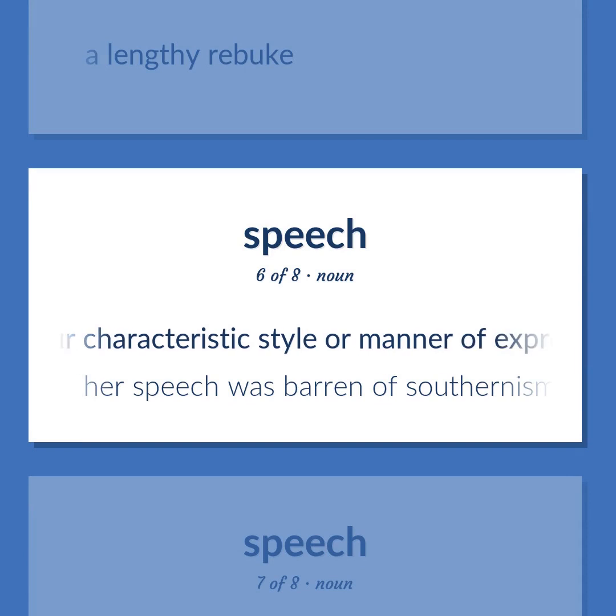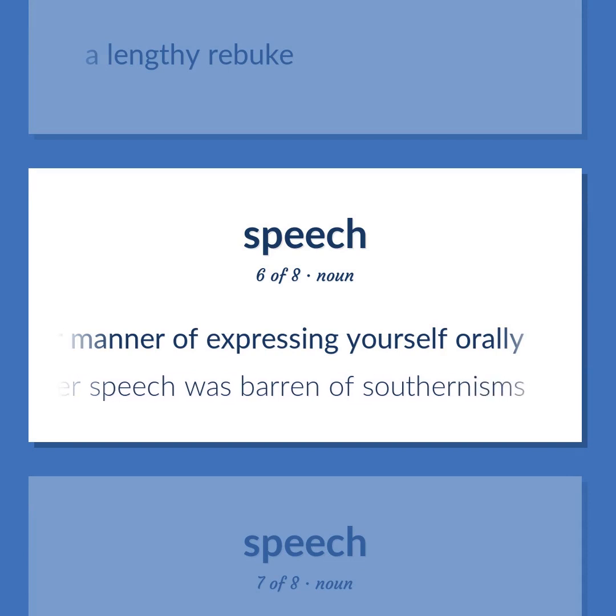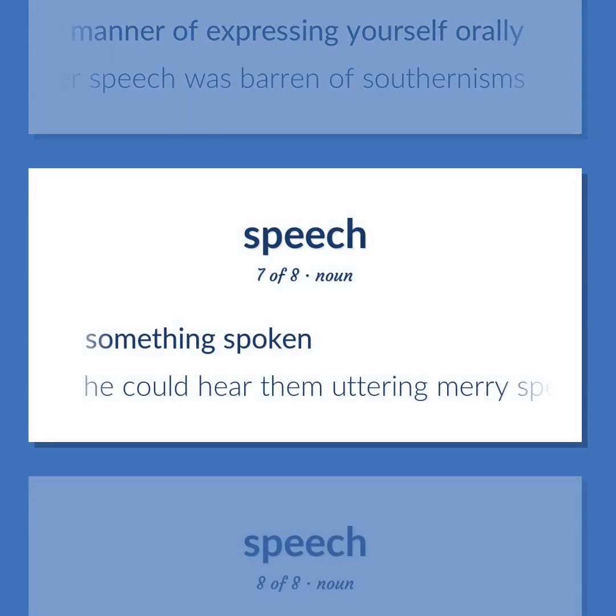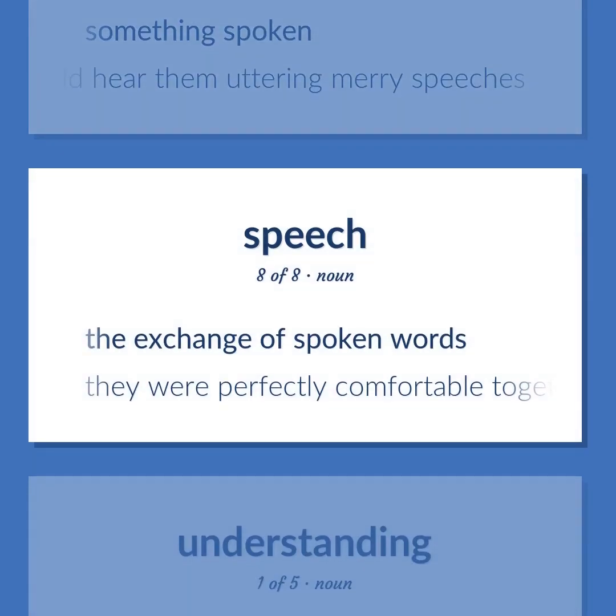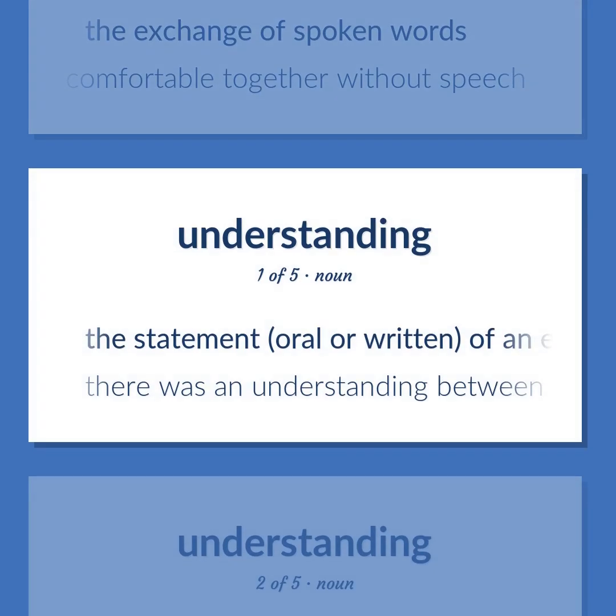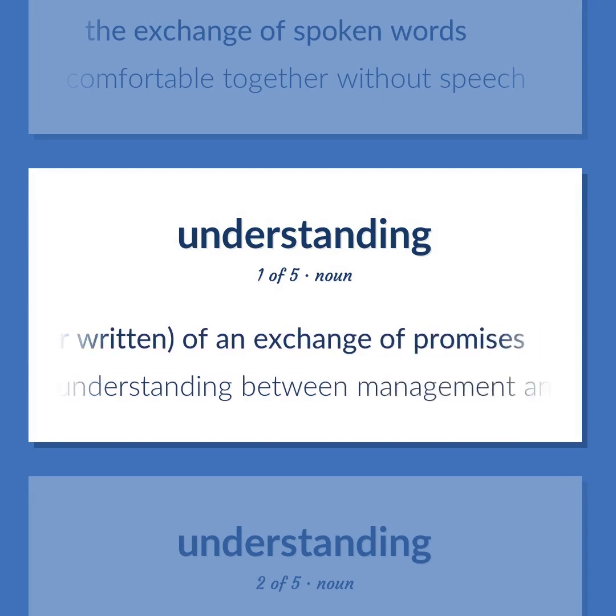Your characteristic style or manner of expressing yourself orally. Her speech was barren of southernisms. Something spoken. He could hear them uttering merry speeches. The exchange of spoken words. They were perfectly comfortable together without speech. The statement, oral or written, of an exchange of promises. There was an understanding between management and the workers.